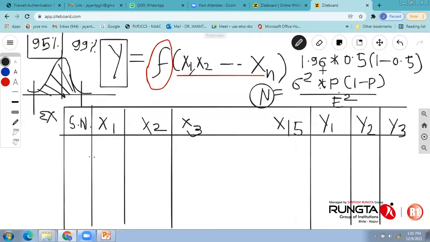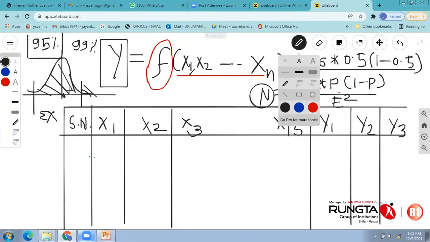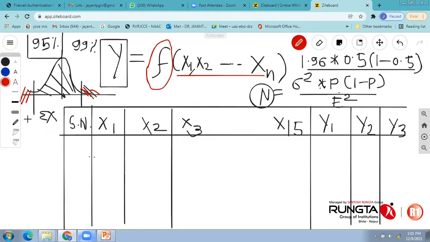Sorry. Divided by E. As we are dealing with the 95% confidence interval, that means a 2.5% error zone on this side, and a 2.5% error zone on this side, with plus and minus 3 sigma limits. That means the error which may be part of the process or induced into the system will be 5%. So that's why this E is nothing but the error based on the 95% confidence interval. So it is 0.05 whole square.